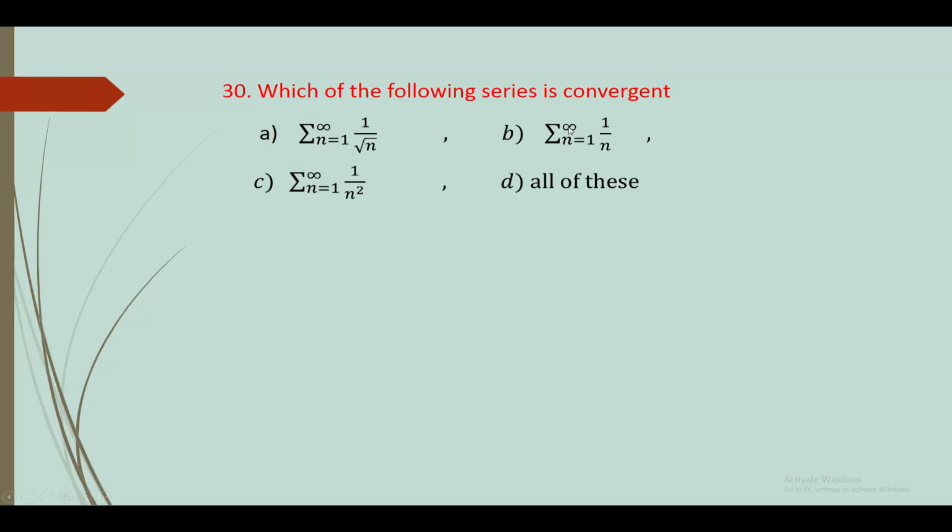Series 1 upon n means p is equal to 1, which is not greater than 1. Series 1 upon n square means p equal to 2, and 2 is greater than 1, so this series is convergent. So answer is C option, sigma 1 upon n square.